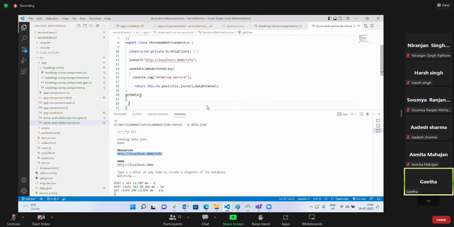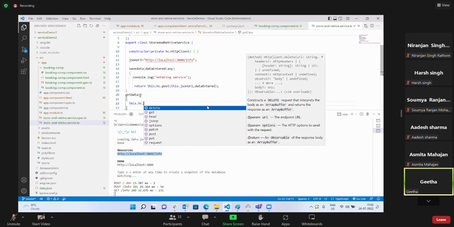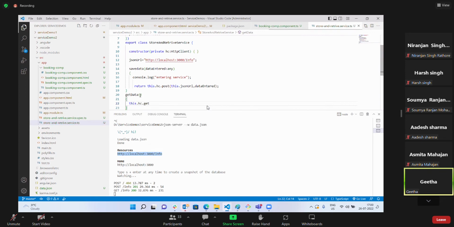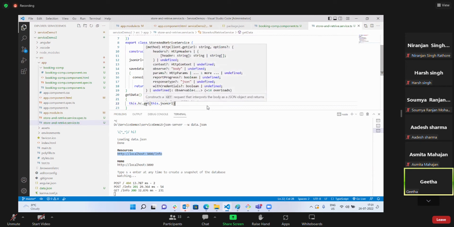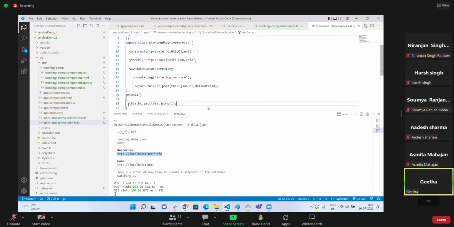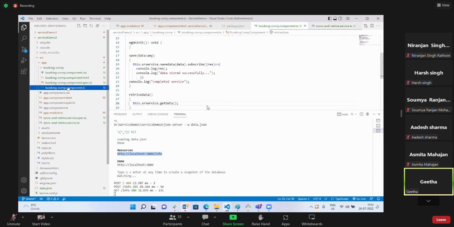What it is going to do is this dot HTTP client dot get the information from this URL, that's it, this dot JSON URL. Get is also returning an observable, so I will simply return that observable from here.